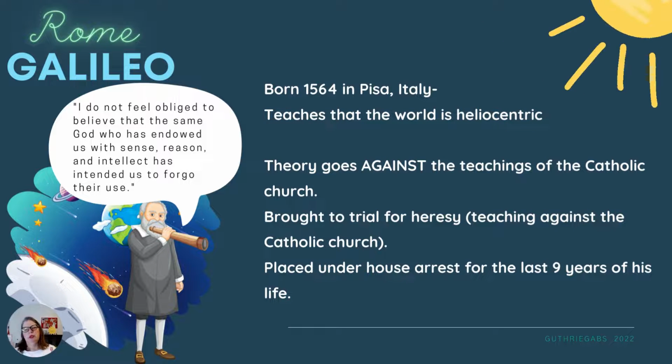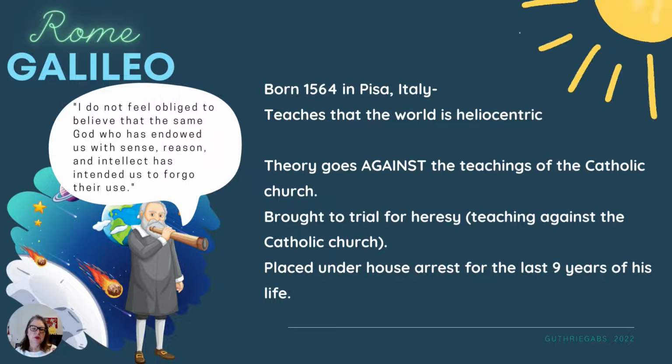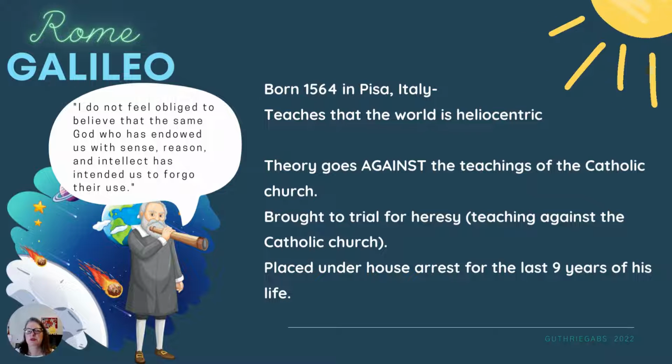And then we get probably the most famous of them all, Galileo. So Galileo lives in Italy. And that's probably his biggest problem. He actually teaches at the University of Pisa. He grew up in Pisa, Italy. He does a lot of his science experiments from the Tower of Pisa. And he reads the books by Copernicus. He reads the book by Kepler. He says, man, these guys knew what they were doing.